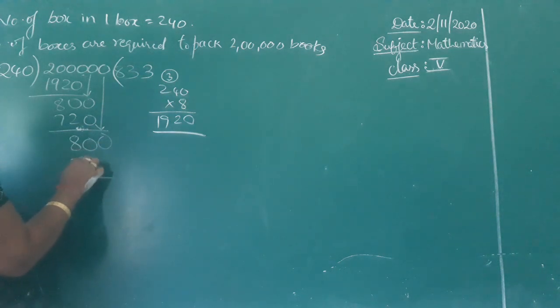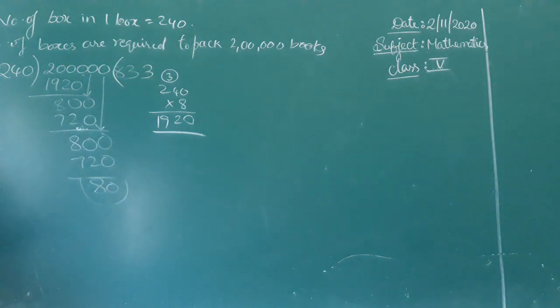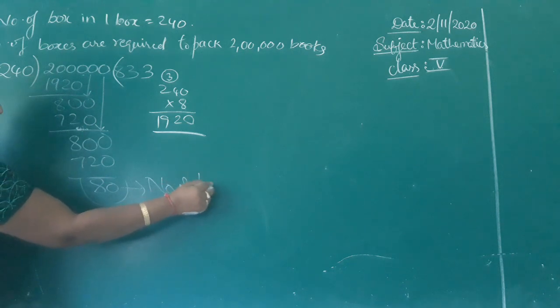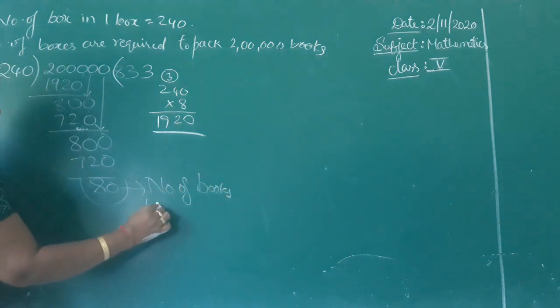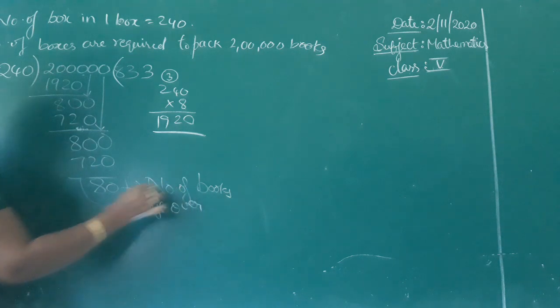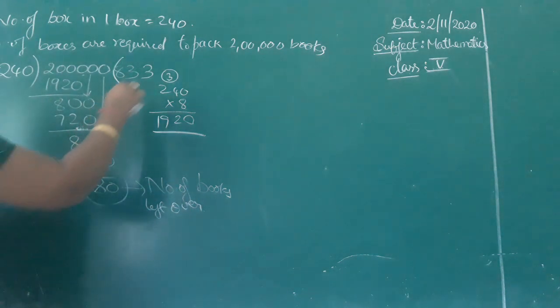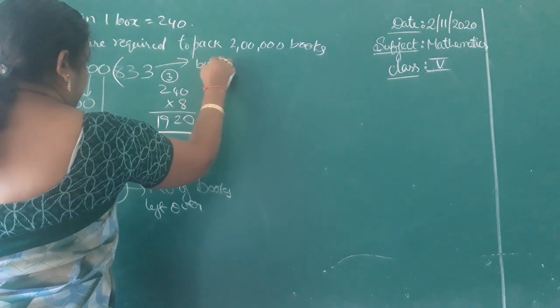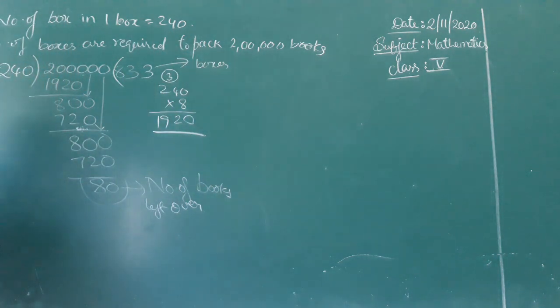So 800 minus 720, 80 books left. How many boxes were required? 833 boxes were required. How many books were left over? The remainder is the number of books left over. So how many boxes were required? 833 boxes were required. Okay?